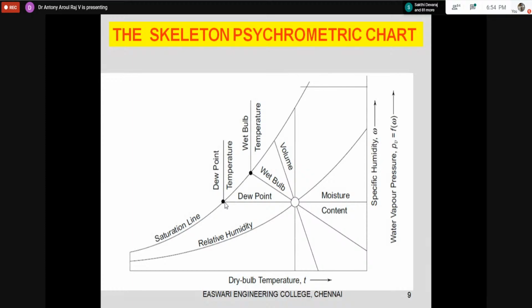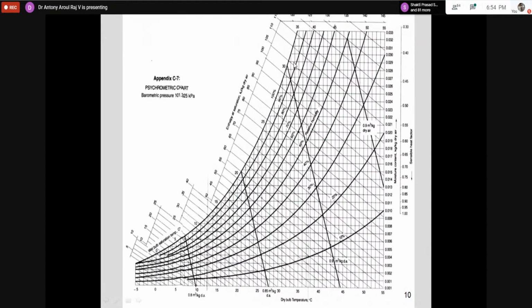Next, this is the saturation line, or 100% saturation line. Then the lines of relative humidity will be running like this. Maybe I will show it here. Here you can see this is the 100% saturation line. Then this is the 90% RH line, 80% RH line, 70% RH line, 60%.